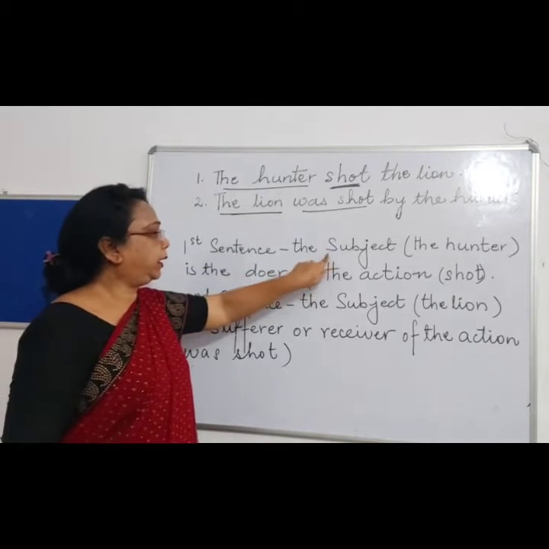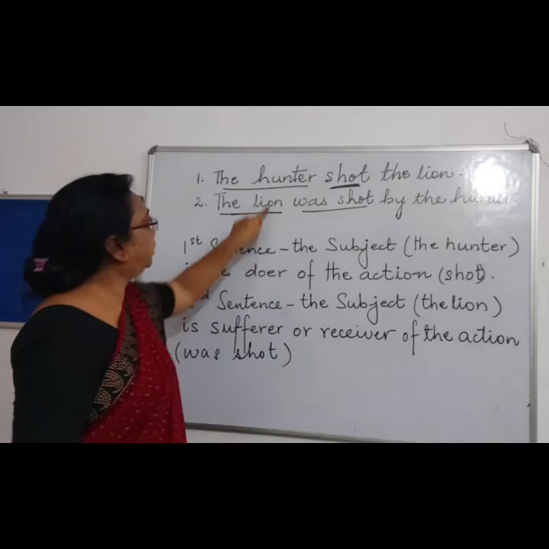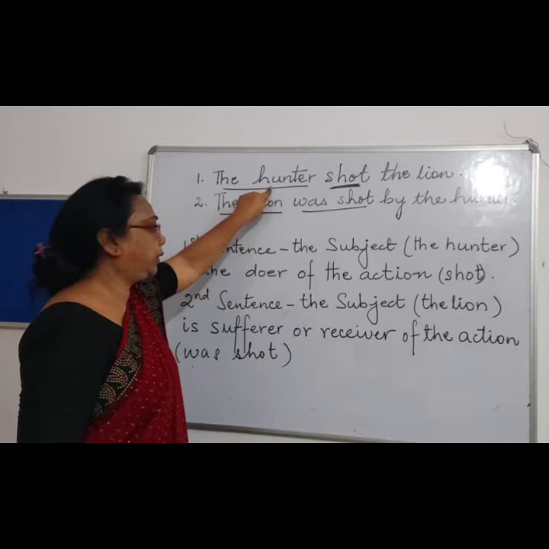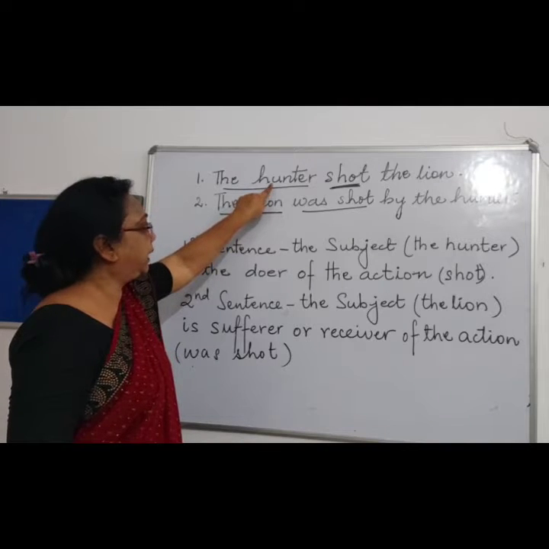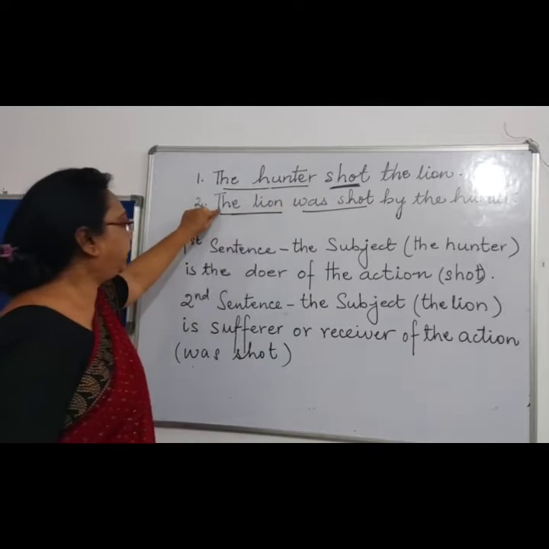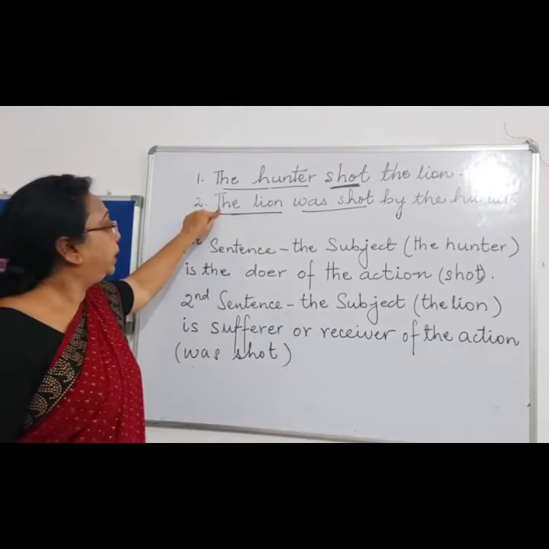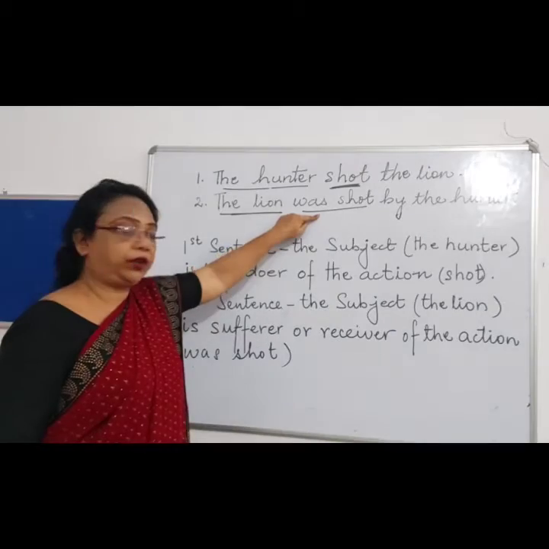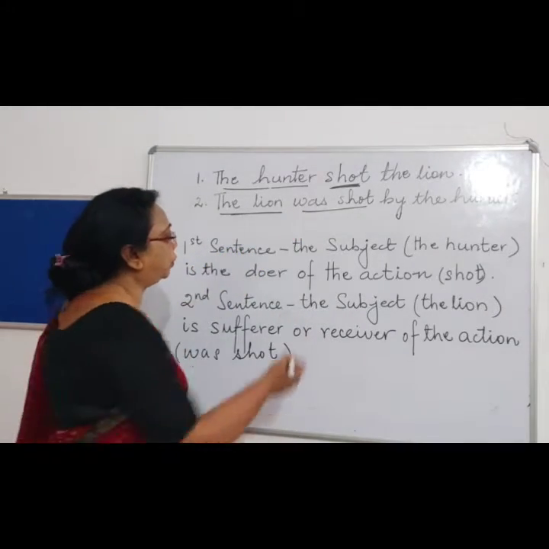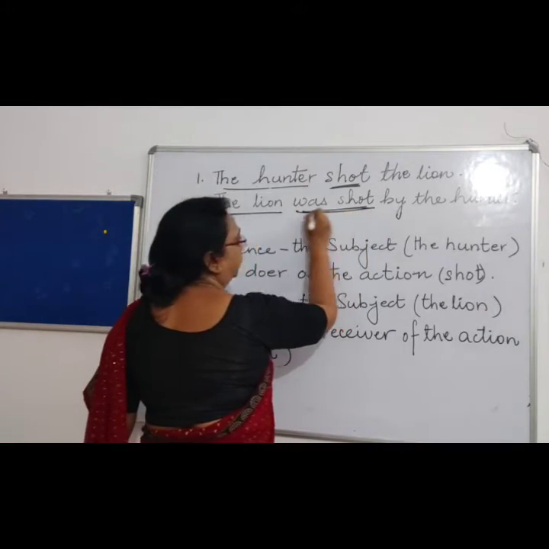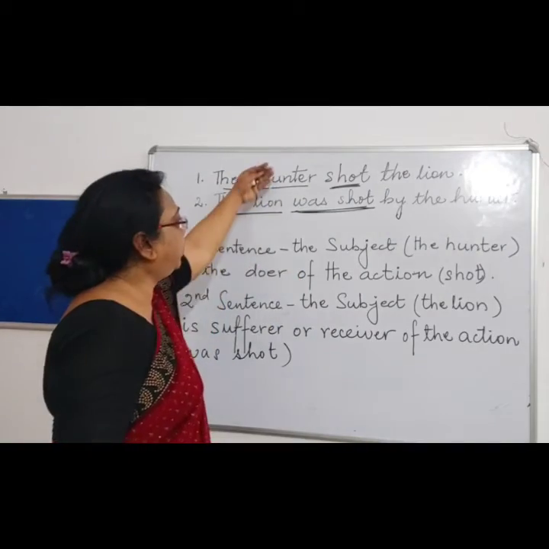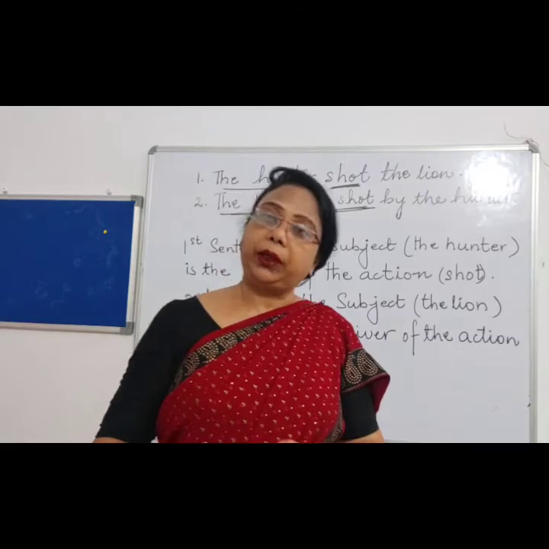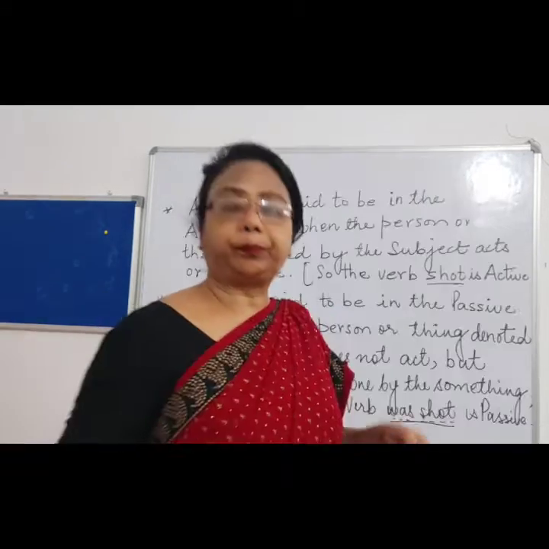I repeat again, the subject, the hunter, is the donor of the action, shot, in the first sentence. And in the second sentence, the subject, the lion, is the sufferer or receiver of the action, was shot. The difference of these two sentences is this, but the meaning is same.